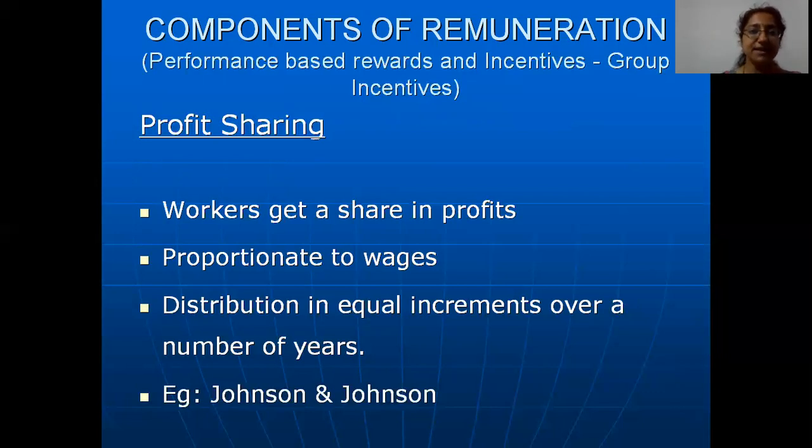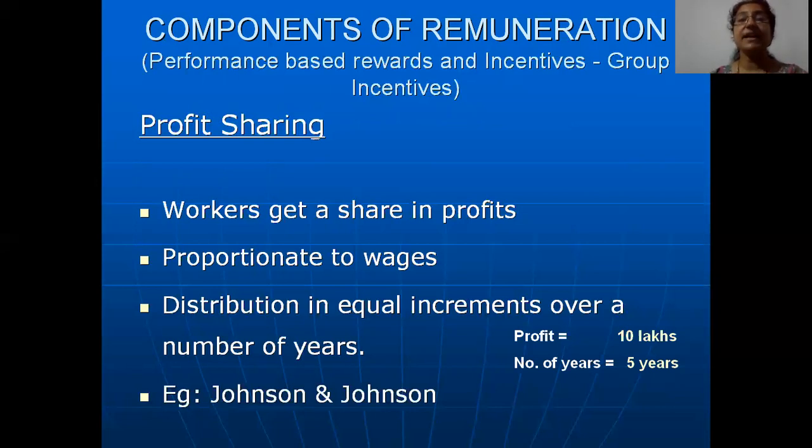This is a classic example followed by Johnson & Johnson. Let us say the company has made profits worth some crores, and the employee is bound to receive profits worth 10 lakhs.